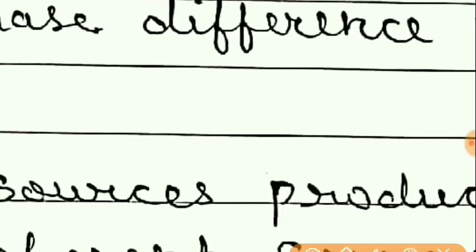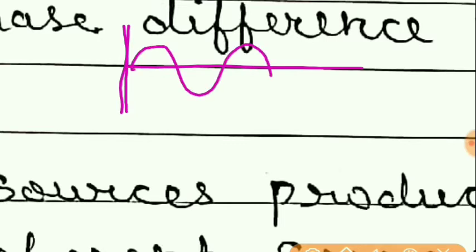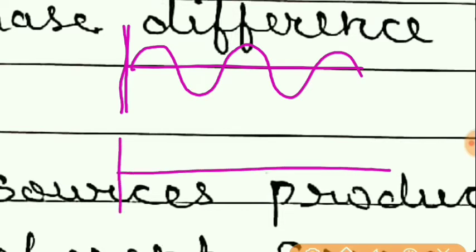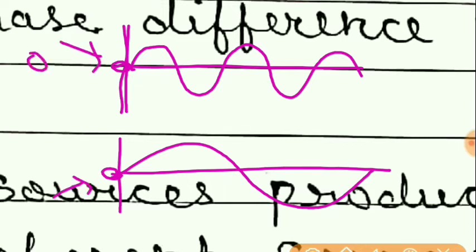Now look at this second example. Let this be the first wave, and this is the second wave. Now you can see here both the waves have initial phase 0 only. They start with 0 at time t equal to 0.